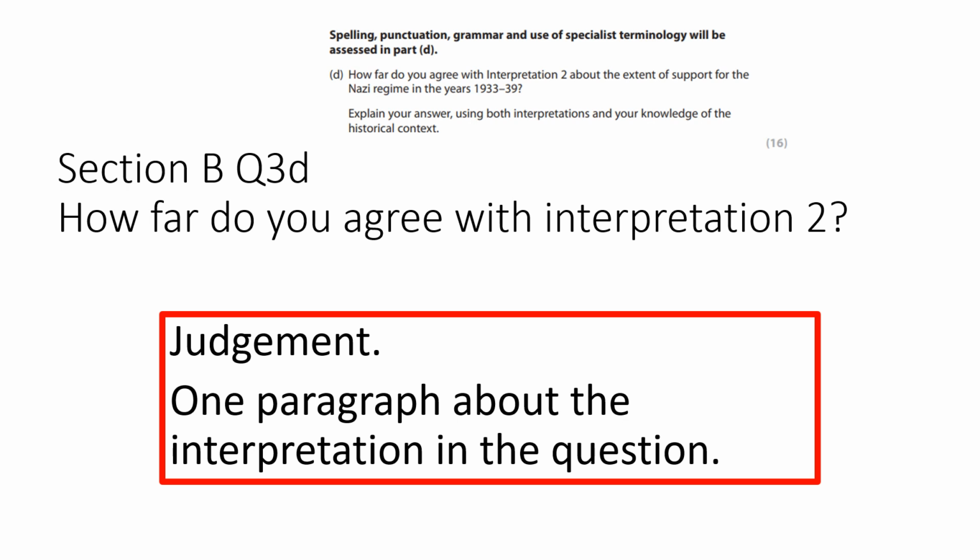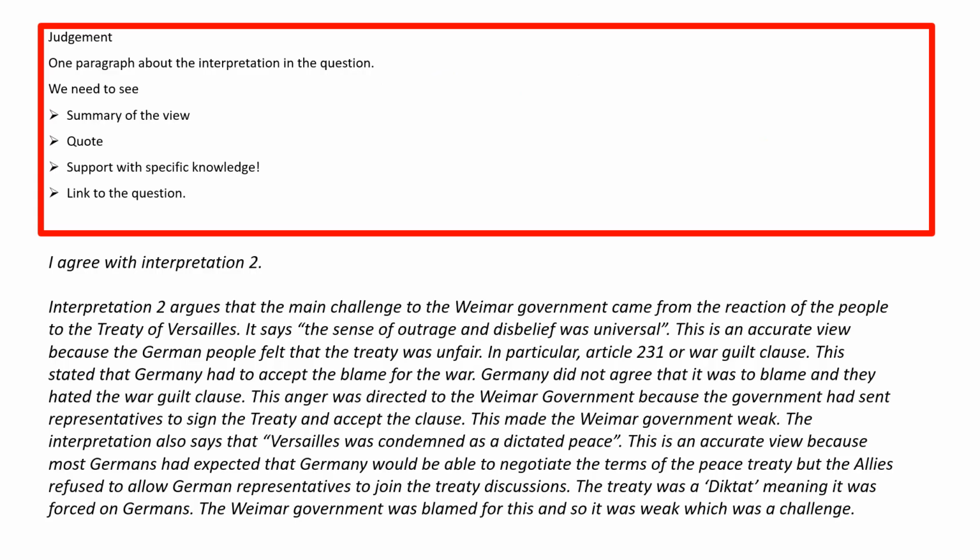The first thing you need to do is make a judgment about that interpretation. And then you're going to write 1 paragraph about the interpretation that is mentioned in the question. So in this case, interpretation 2. Let's show you how to do that. So your opening statement can be incredibly simple. So quite simply, I agree with interpretation 2. If you're not sure, if you don't have an opinion once you've read them, then agree with the interpretation in the question because that's going to make your essay writing more straightforward. So in this case, I agree with interpretation 2.